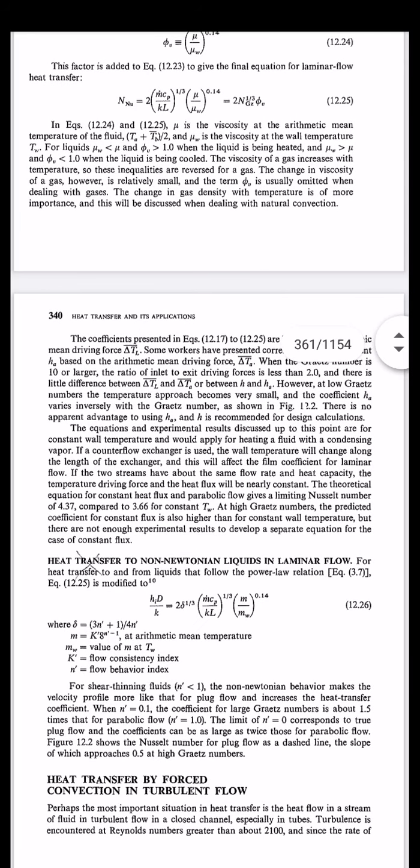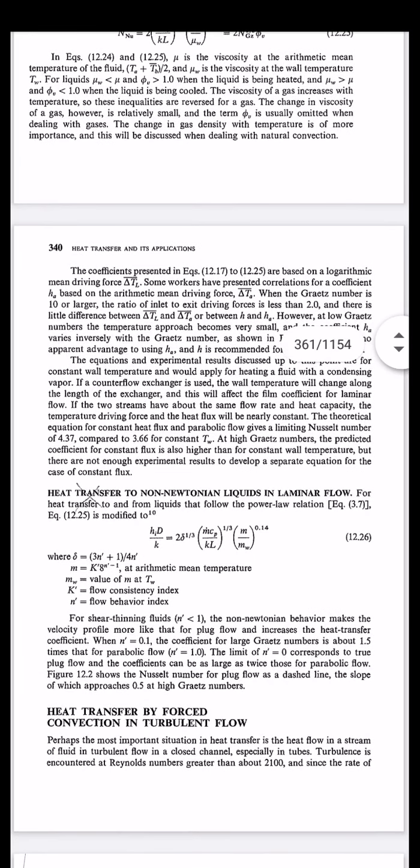Moving forward, heat transfer to non-Newtonian liquids in laminar flow is another subtopic, described by the Nusselt number, the Graetz number, and the modified equation, by taking the arithmetic mean temperature.